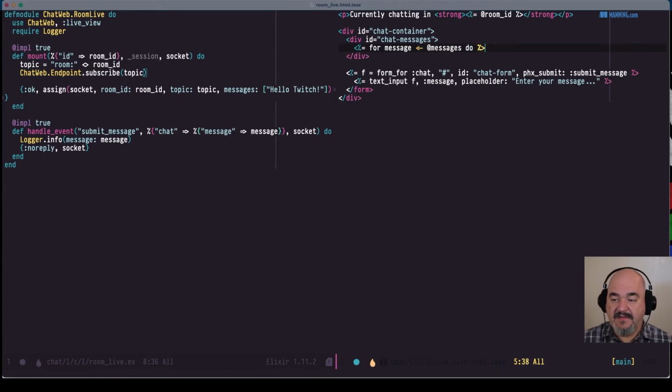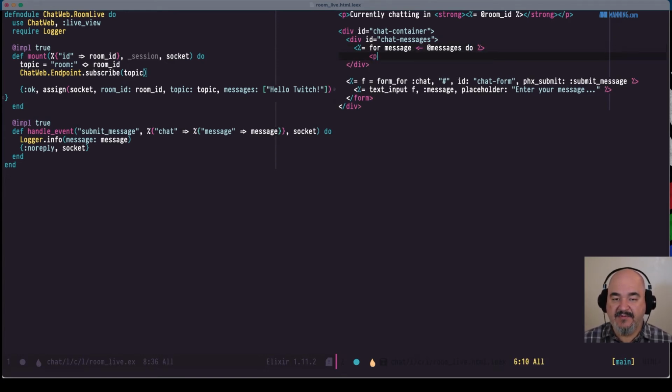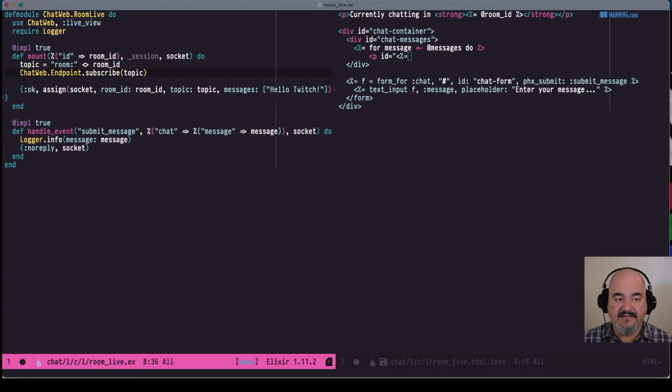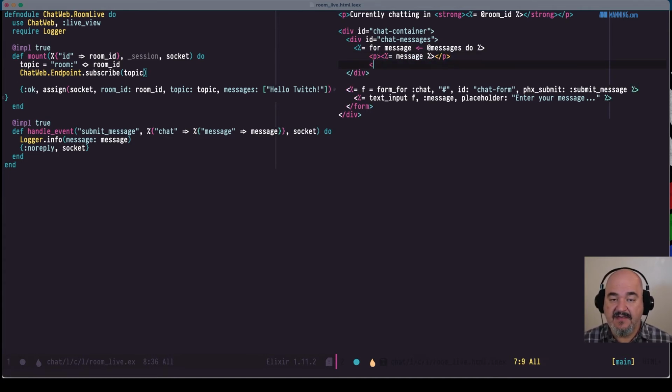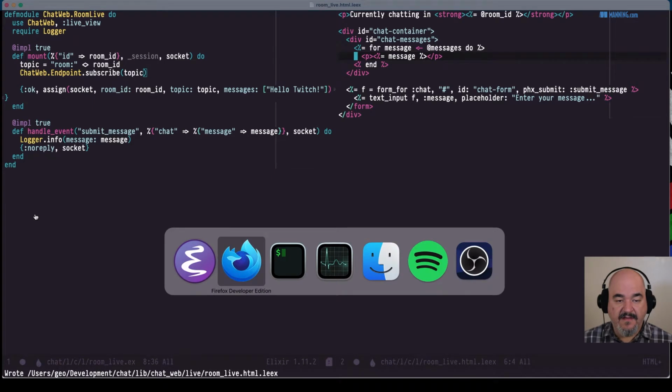Let's put it in a P, and put an ID. And since the message is going to have to have an ID, let's define what a message is going to look like. Let's not do that yet. We're not going to worry about IDs. I'll show you why we need an ID in a little bit, but for now we don't need it. So let's not complicate things. So we're just going to put out the message, which is just the string. And then let's close out our end here. Close out our for.